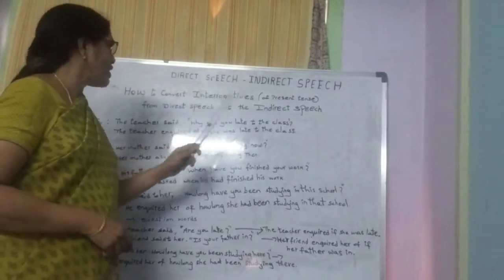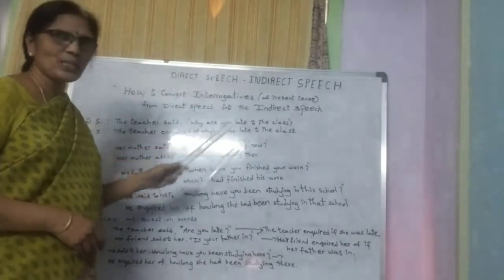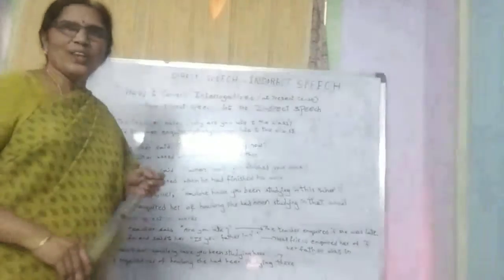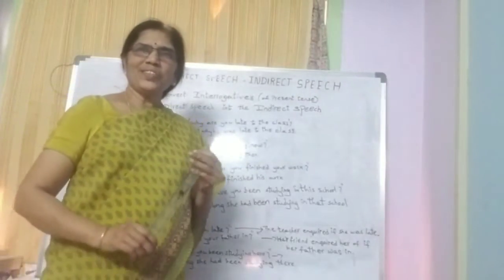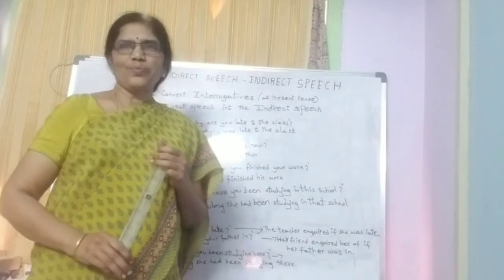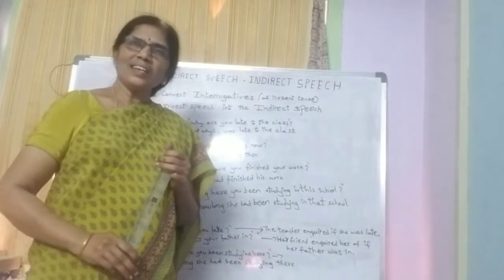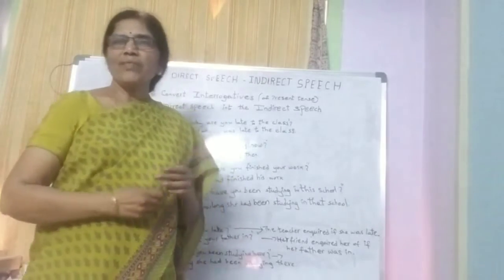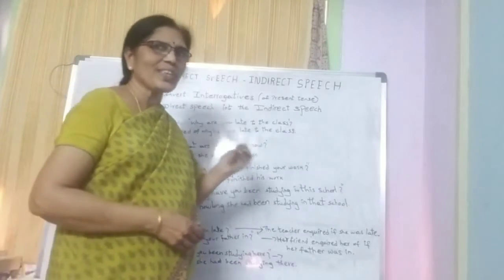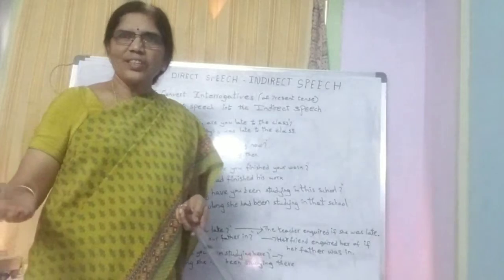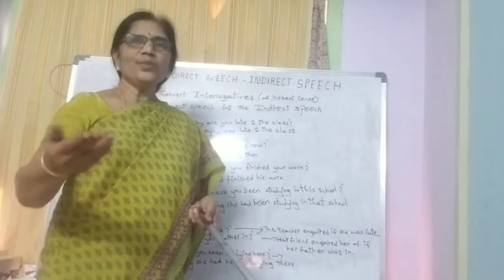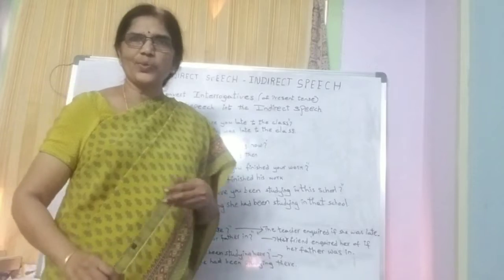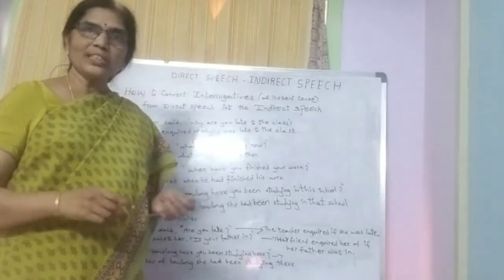Now let us have a look at the first example, children. How to convert interrogatives from direct speech into indirect speech. Direct speech. The teacher said, "Why are you late to the class?" You might have experienced this so many times in your classroom, students, isn't it? Suppose if you come late, generally we ask for the reason, no, children? In the same way here the teacher said, "Why are you late to the class?" Then you try to give any one reason in response to the teacher's question, children. Okay, now how to change it into reported speech?